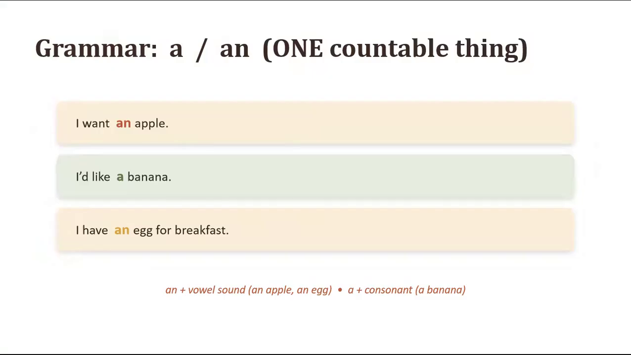So next is one countable thing, like I want an apple. I'd like a banana. I and D. Here D means would. WOULD. I would like a banana. I have an egg for breakfast. As I have told you, with vowel sounds we use an, and with consonant sounds we use a.